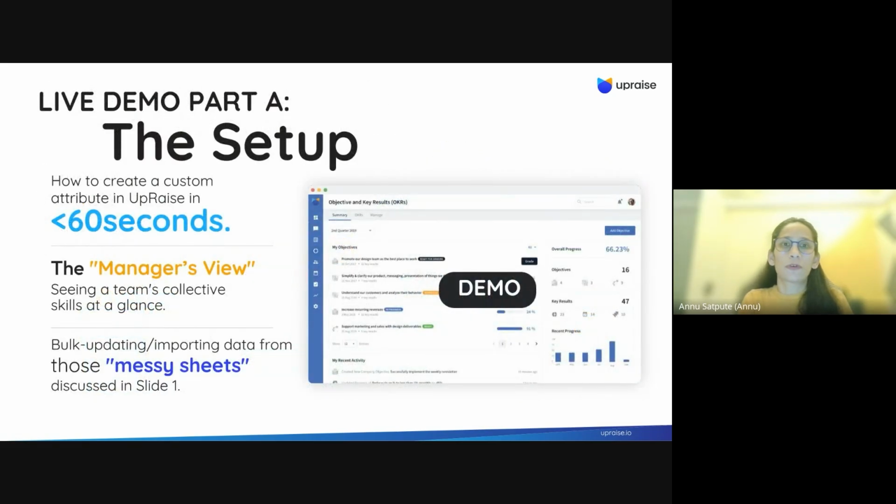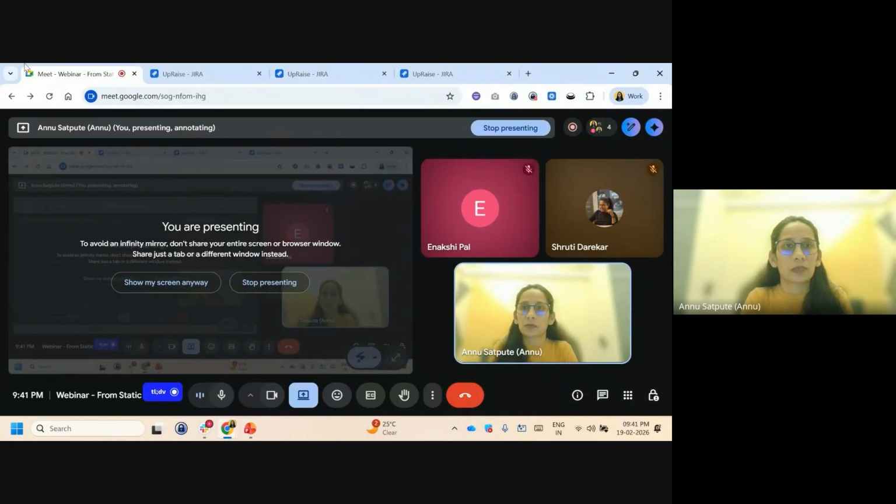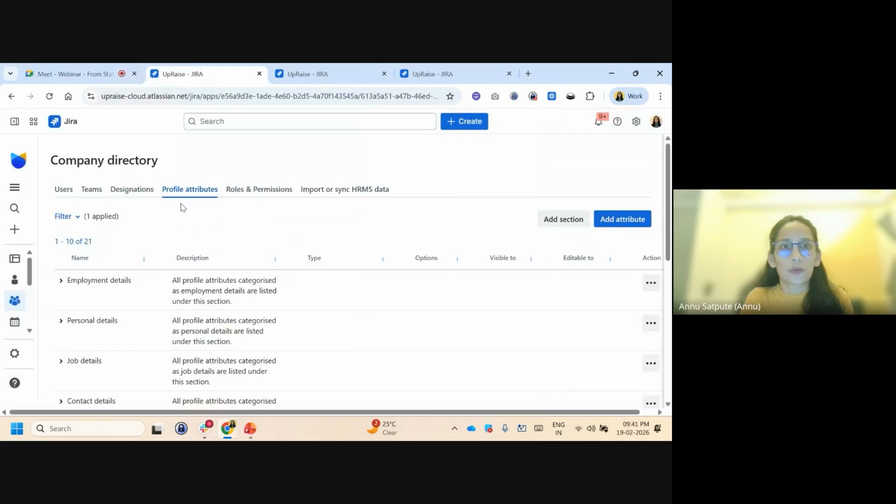So let's do a first demo where I will show how you can create a custom profile attribute to store your employee data. I have also created one sample dashboard where you can see how managers can glance at the different data sets of your employees, and how you can do bulk importing or updating of data instead of working on those messy sheets or updating your data one by one, right? So let's move on to the demo first. So first of all, we will talk about profile.